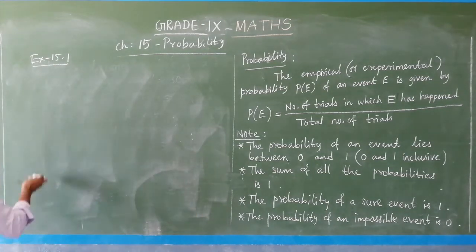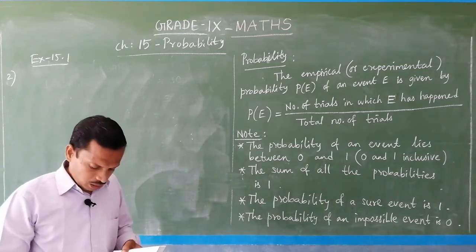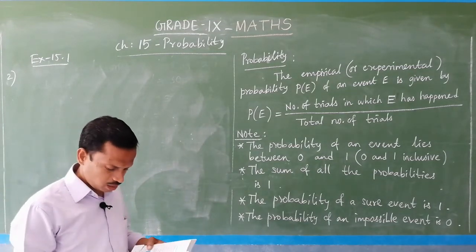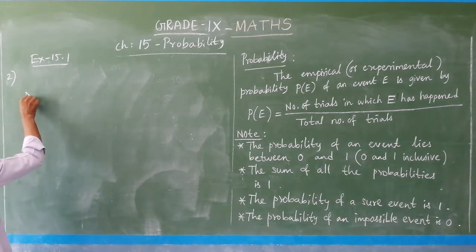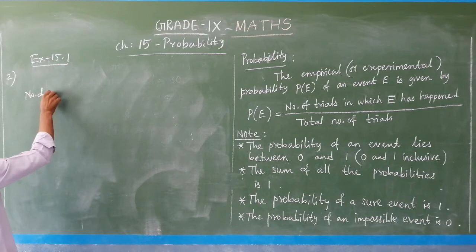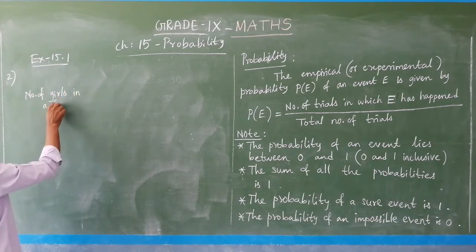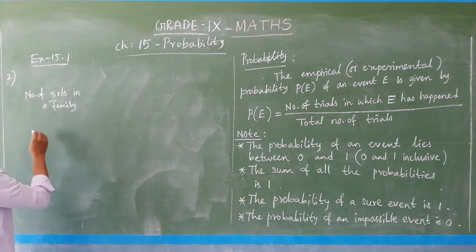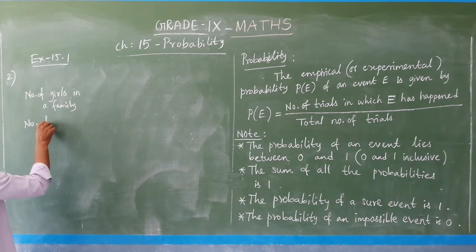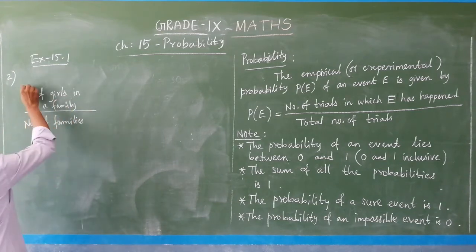Question number 2. You see a table is given there: number of girls in a family, and then number of families. That is what is given there.